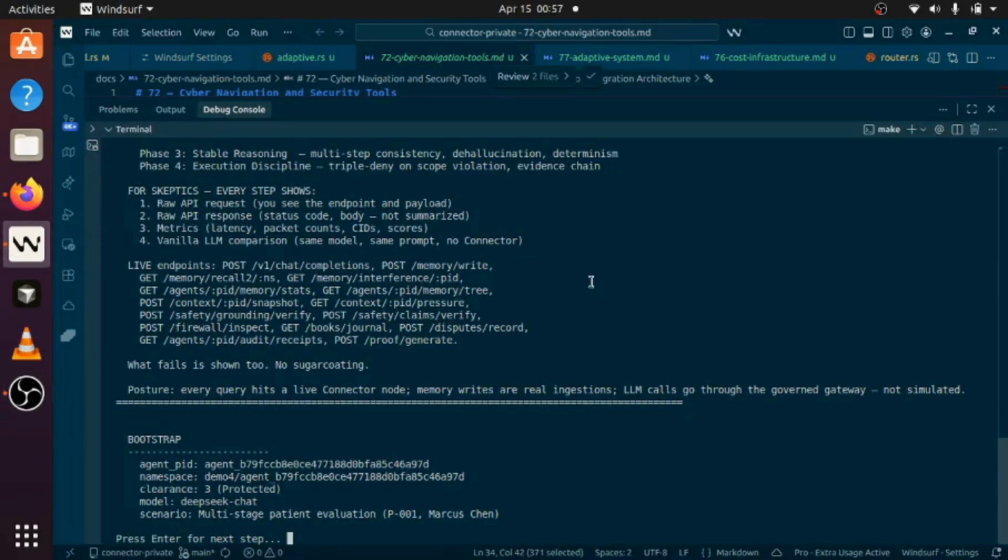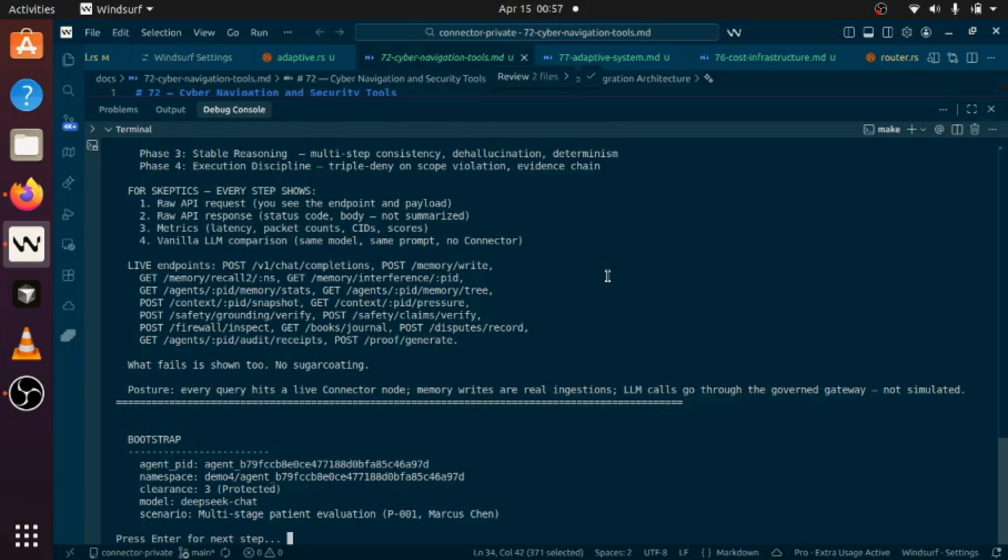As a project and how it helps in your agentic infrastructures and agentic pipelines. Okay, we will be talking about agentic hallucinations, data retrievals, memories and knowledge, and how our Connector OS helps you safeguard your agent memory, stability, and knowledge graph. So for skeptics, we will be doing a raw API request.